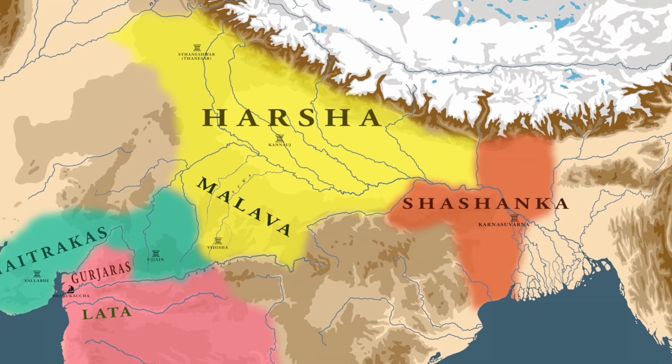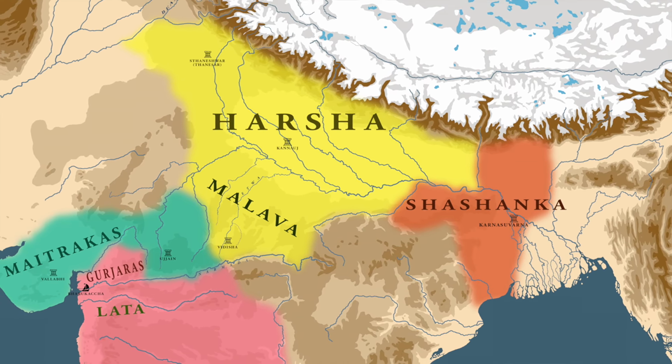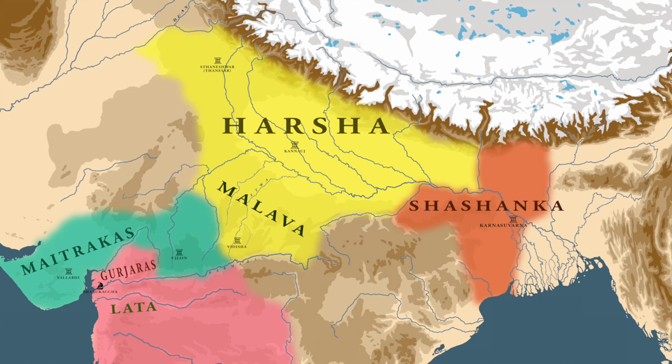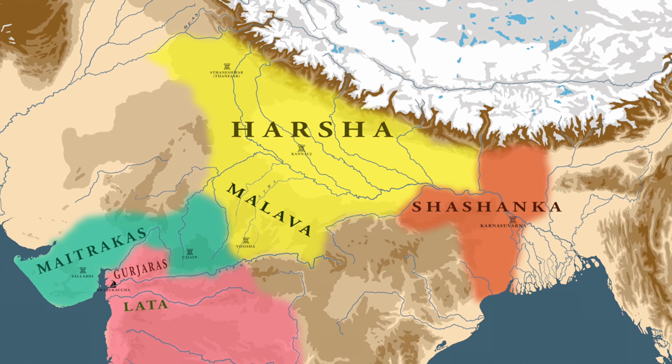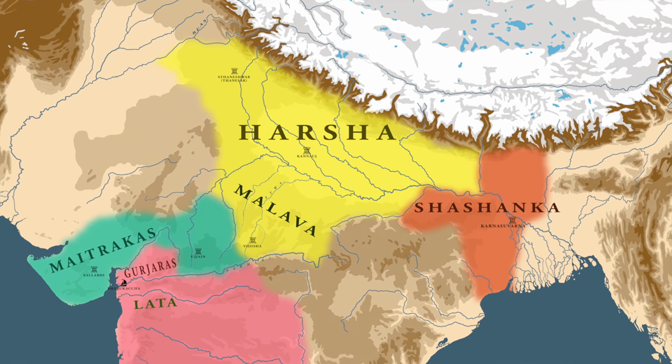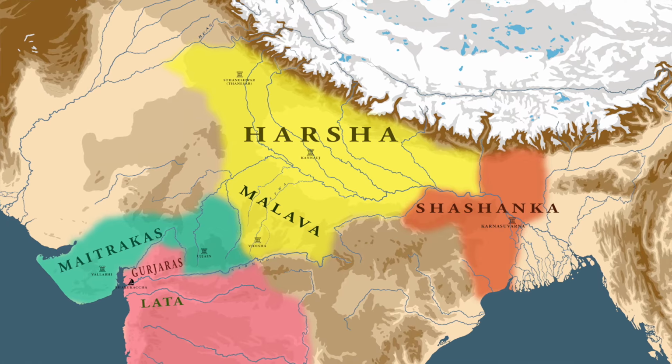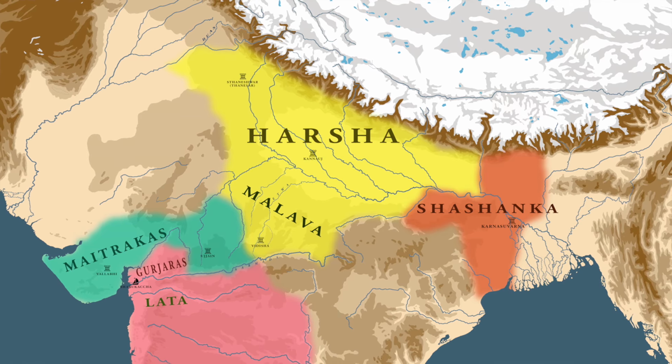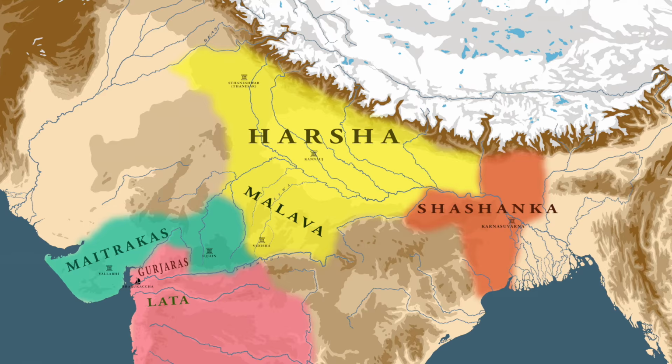In the same way, Harsha could not think of crossing the Narmada and campaigning in the Deccan before he had destroyed Shashank. Thus, the battle of Pulakeshin and Harshavardhan was over the region of Malwa and Gujarat. Now, it could be argued that if Harsha had won the battle, he would eventually try to conquer the territory south of the Narmada. But this will happen only after securing the core of his empire from his eastern enemy,